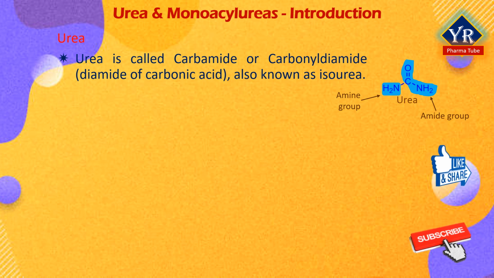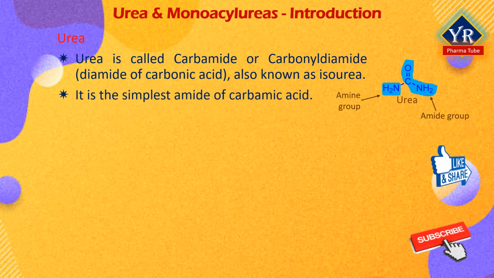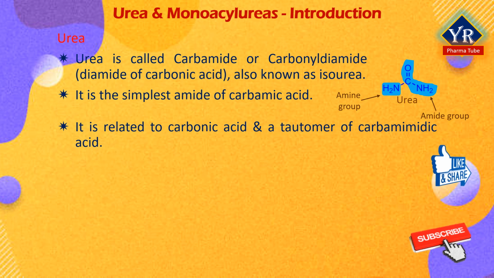The amide has two amino groups joined by a carbonyl functional group. It is thus the simplest amide of carbamic acid. It is a monocarboxylic acid amide and a one-carbon compound. It is functionally related to carbonic acid and a tautomer of a carbamimidic acid.